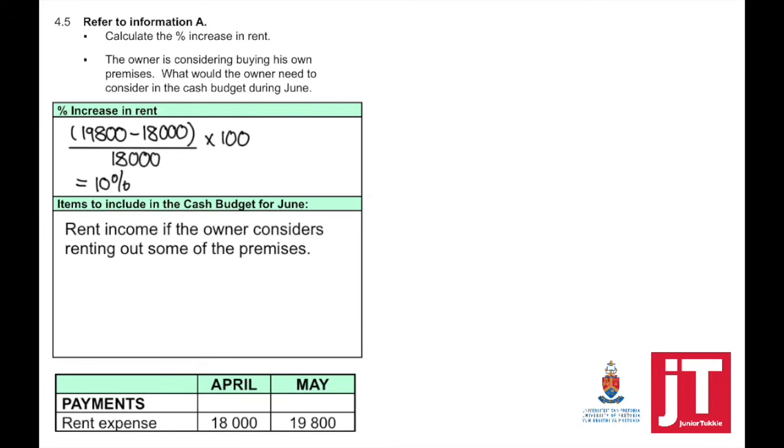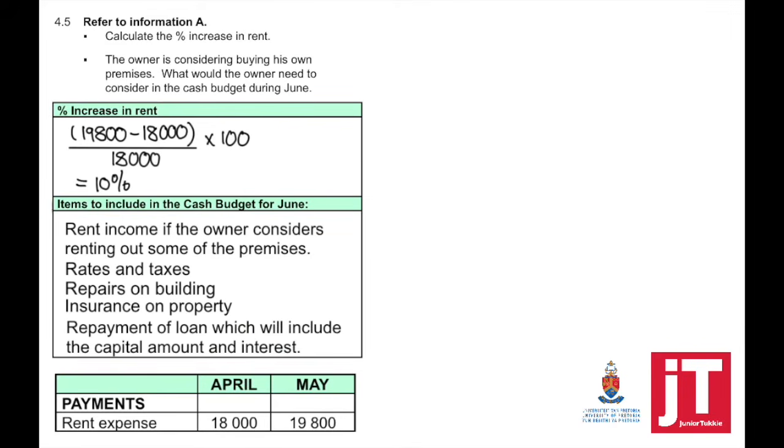And that means that we can generate income from that, which is called rent income. Then he needs to consider that there would be rates and taxes that will need to be paid, repairs on the building, insurance on property, the repayment of loan, which will include the capital amount plus interest.